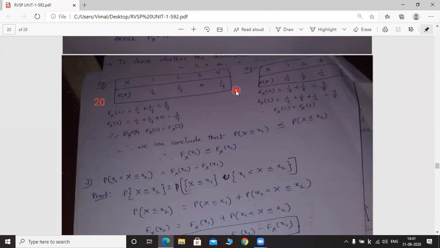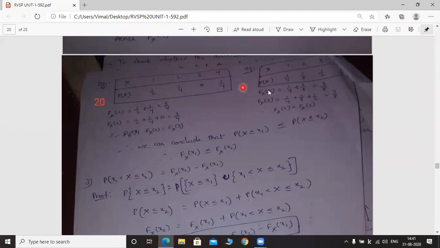Is it clear? Here in both examples, the random variable capital X takes the same values 1, 2, 3, 4, whereas the corresponding probabilities are different, isn't it? Here we have to consider two different examples to prove the two statements. Because both are different statements, we cannot prove both statements at a time by taking a single example.